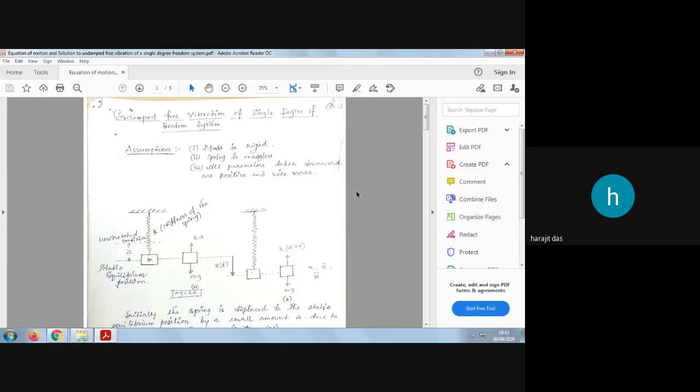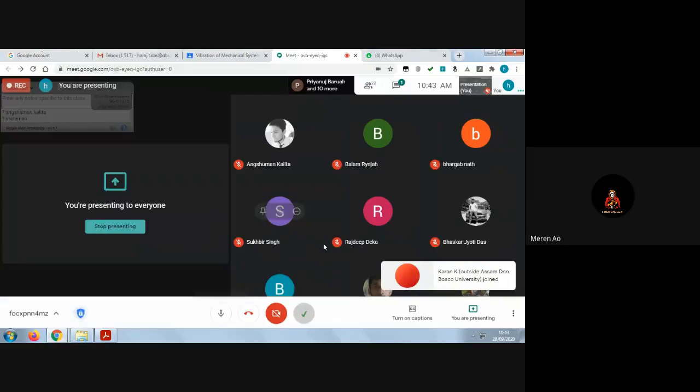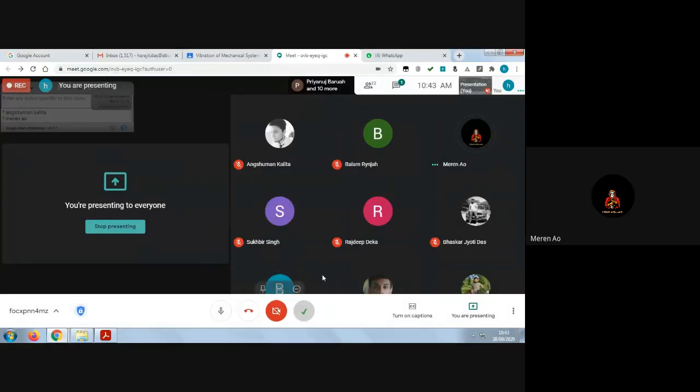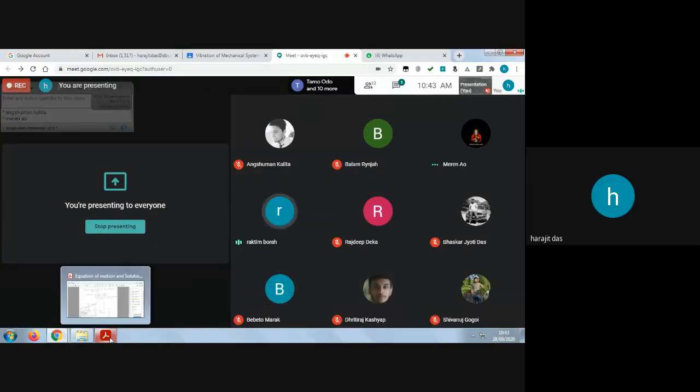Yes. Should I repeat this elaboration for this diagram? Yes or no? Have you understood? Yes or no? Hello? Sir. Yes, sir. Should I repeat that same thing?